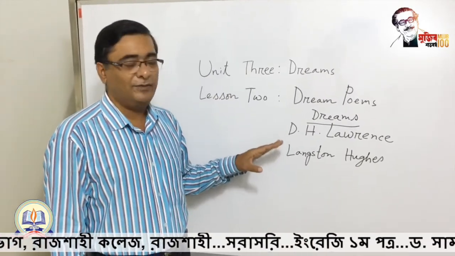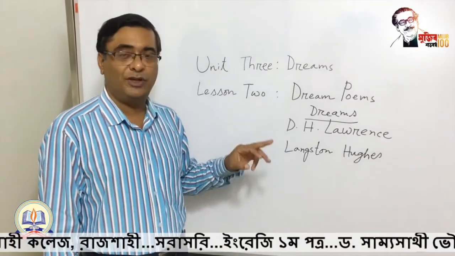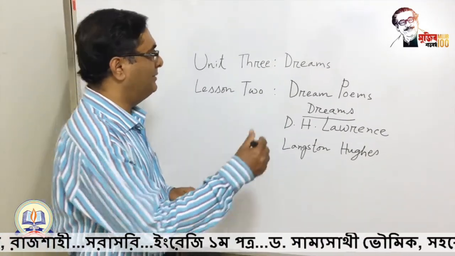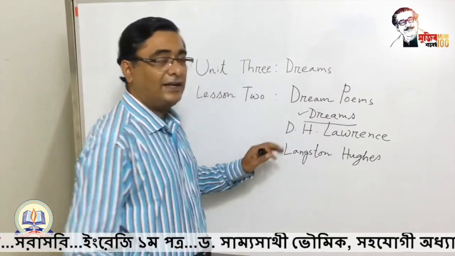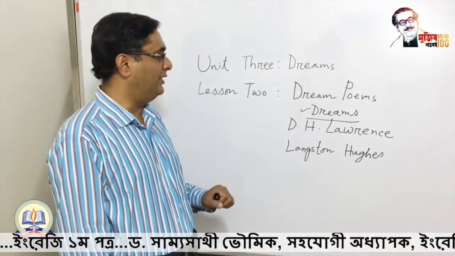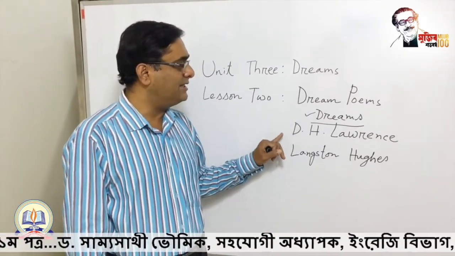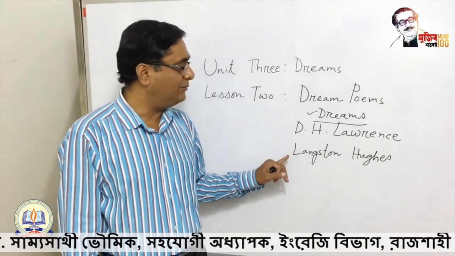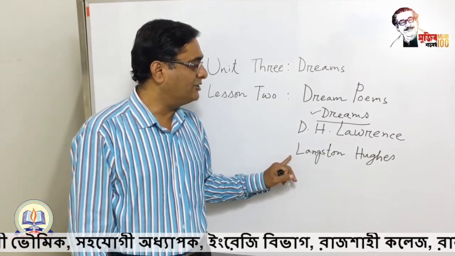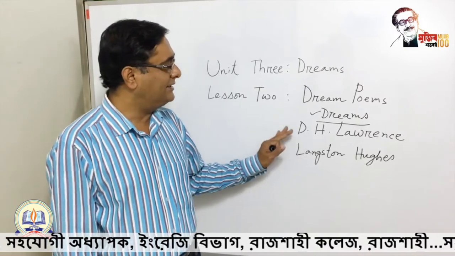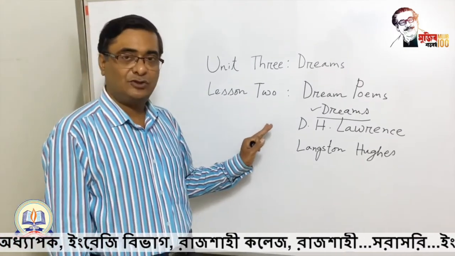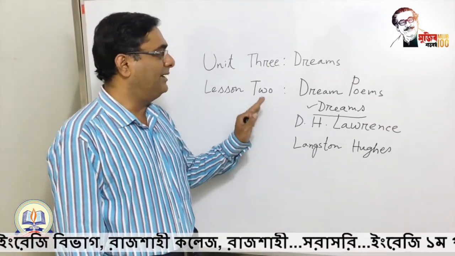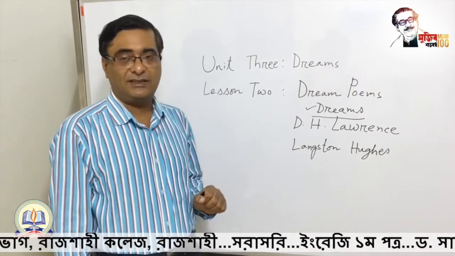And the title of the 2 poems is the same. The title is basically Dreams. So the title of both poems is Dreams, and one of the poems is written by D.H. Lawrence and the other poem is written by Langston Hughes. These 2 poems composed by these 2 poets are the main concern of today's class.